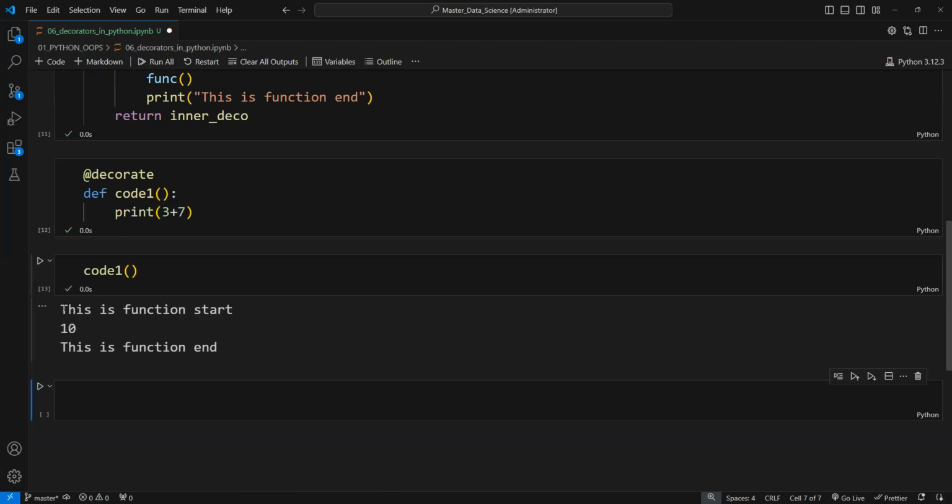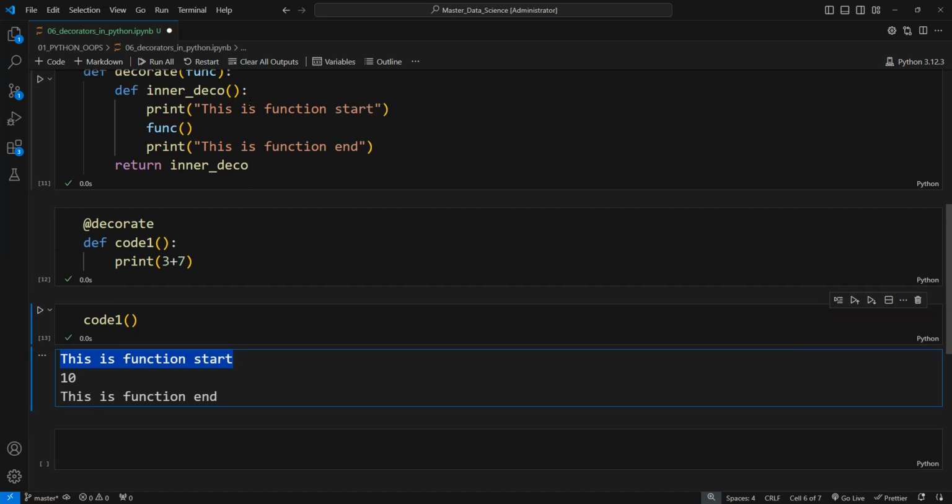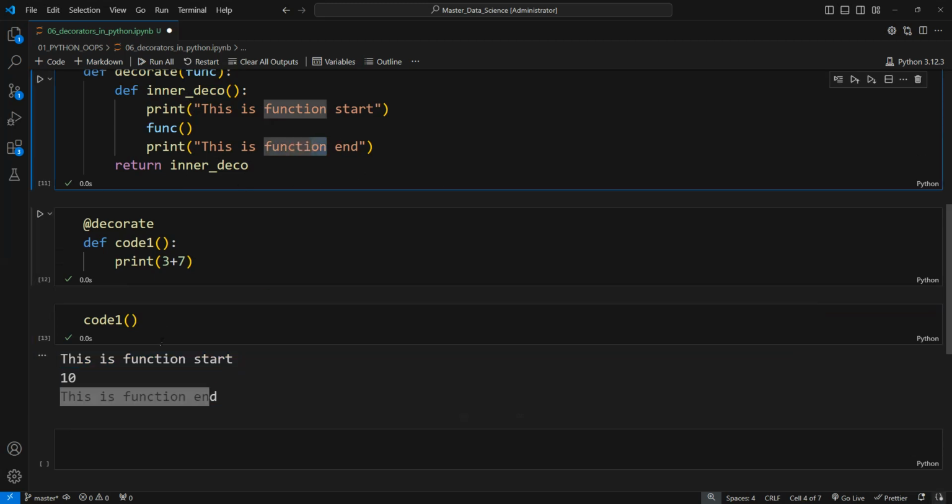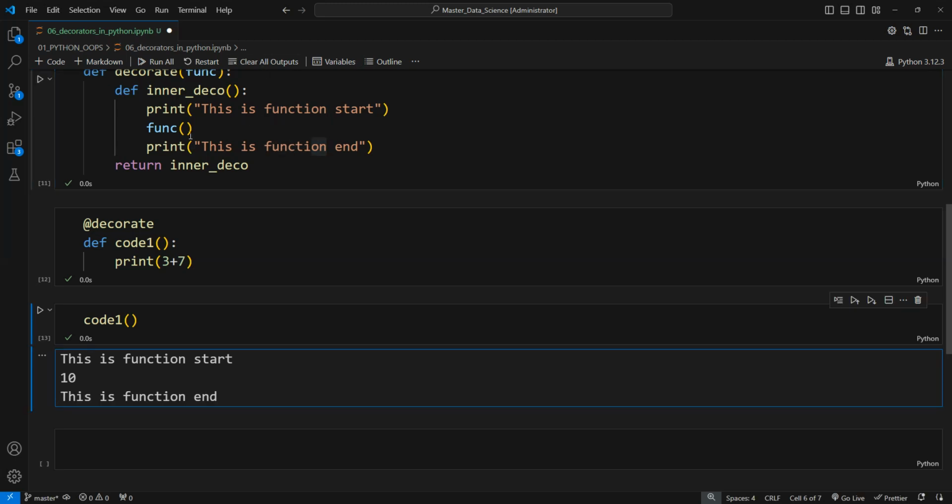Now you can see that this line is getting printed at the start of our function which we had used here, and this line is getting printed at the end of our function which we have used here, and in between both of them we are using the function. So this is our function output. So now we had seen a very basic example of a decorator, that how can we decorate our function.